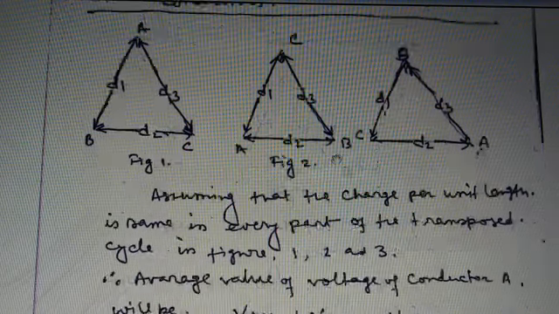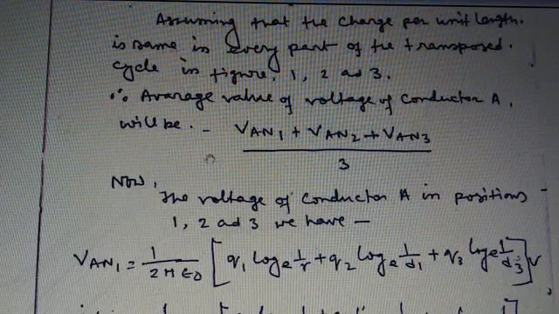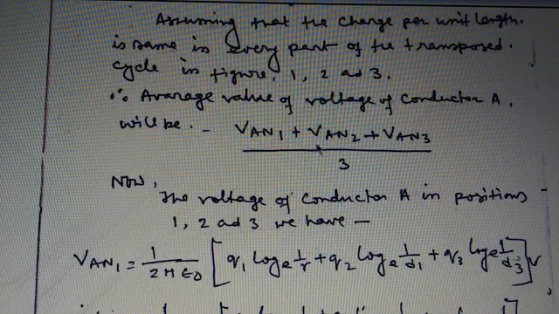So the average value of the voltage of conductor A will be VAN1 plus VAN2 plus VAN3 divided by 3.